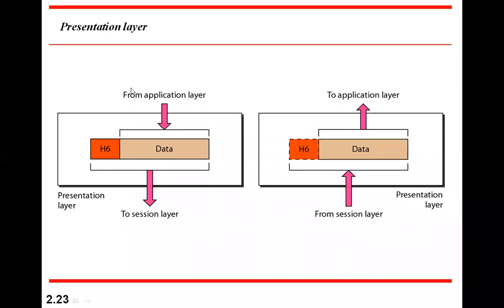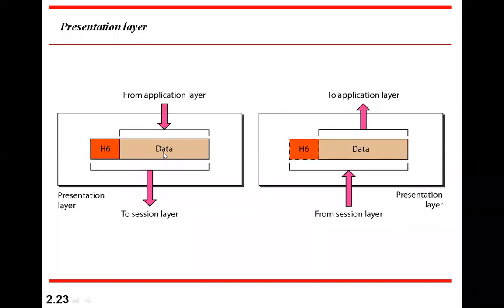Number one, when the sending side and receiving side are not following the same format of the data. The data can be arranged in a format of ASCII or something else; different formats are there. So unless these two are following the same format, they will not be able to understand the data. So either they have to follow the same thing or they have to come to a neutral one in between. That conversion is done by the presentation layer.